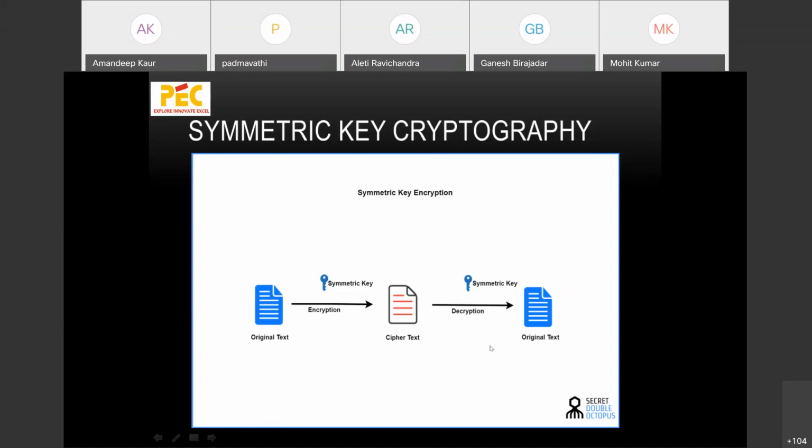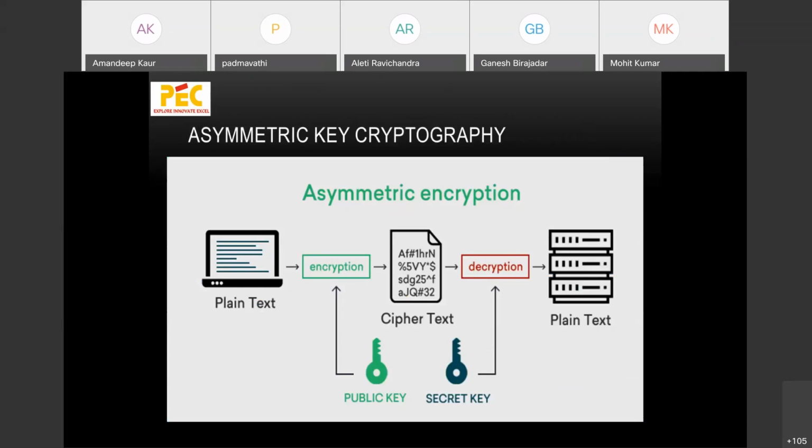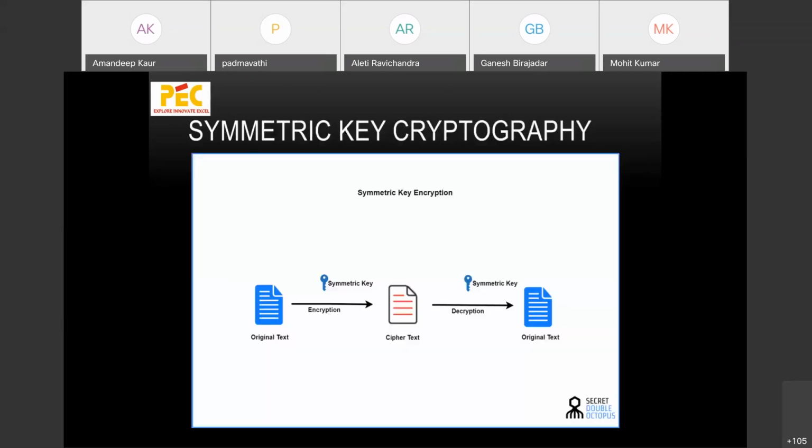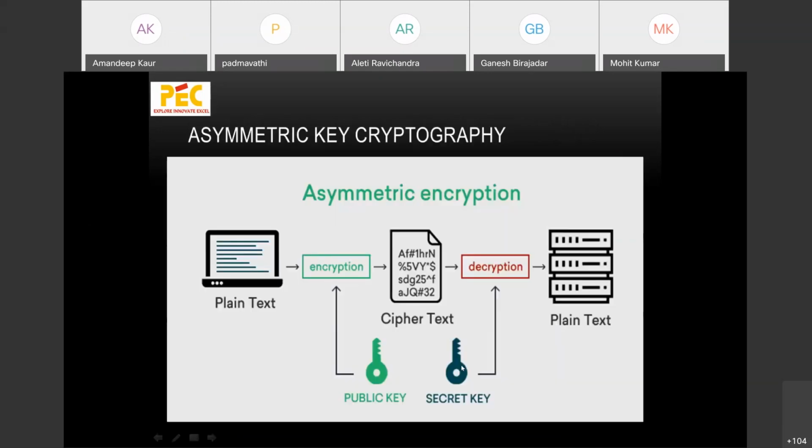So why did we come towards asymmetric key cryptography where we have public and secret key both? Because in this case, this is a private key, its distribution, its storage, its authentication, everything was a concern. And that is why, although symmetric key encryption is a very fast system, it is not going to be much secure if we are transmitting data from one end of the world to another. So this is not going to be a very efficient method for that. Still, it is a very secure method.